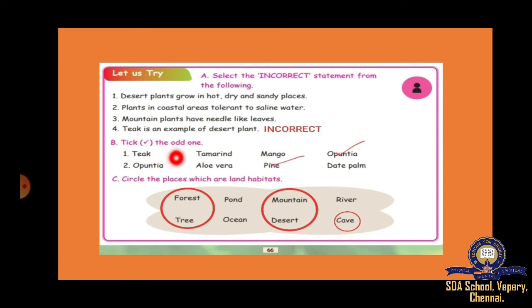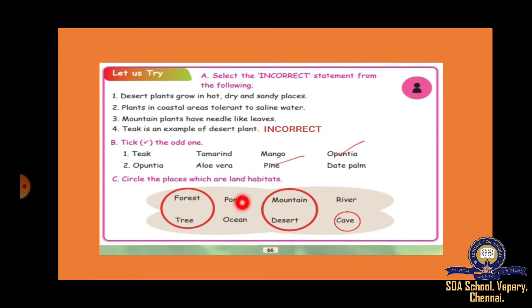Okay. Now, tick the odd one. Teak, tamarind, mango, Opuntia. So, tamarind, teak and mango are plain plants. Opuntia is a desert plant. So, this is the odd one. Opuntia, aloe vera, pine, date palm. So, Opuntia, aloe vera and date palm are desert plants. Pine is a mountain plant.